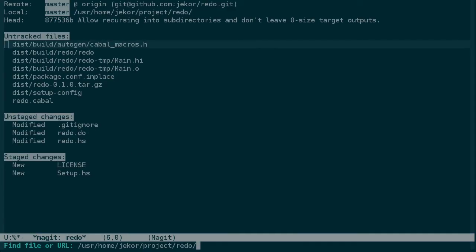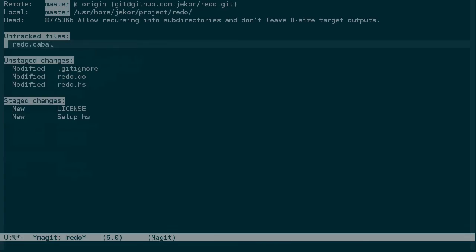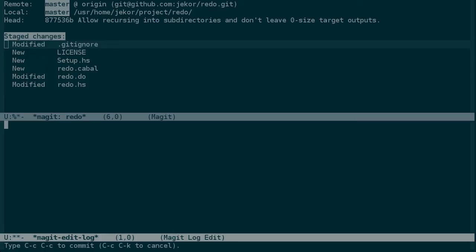Let's go ahead and ignore the dist directory while we're at it. We'll also add redo.cabal, and then we'll stage these changes here as well. So we'll commit this as cabalizing redo 0.1.0 first public development release.